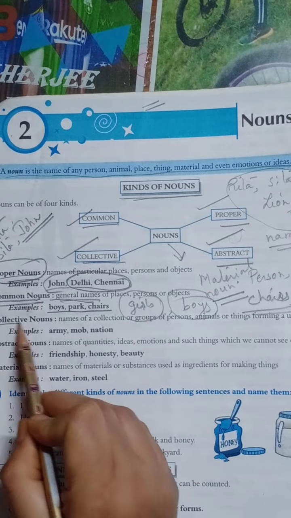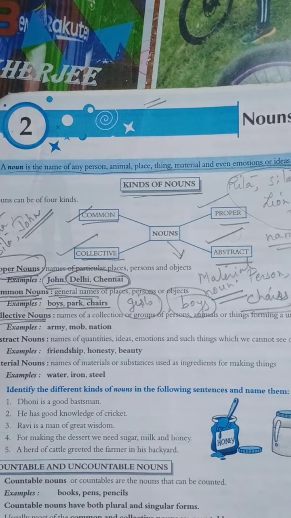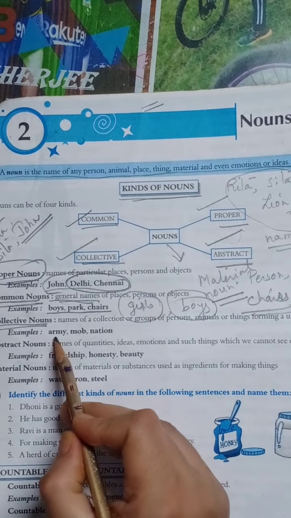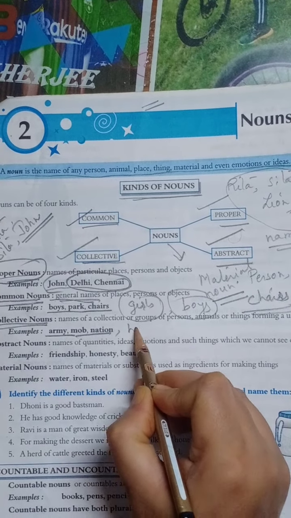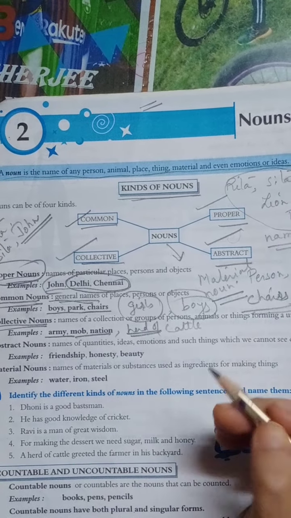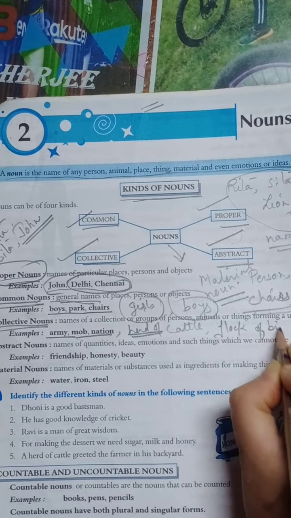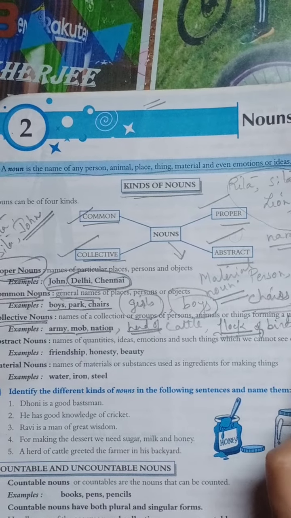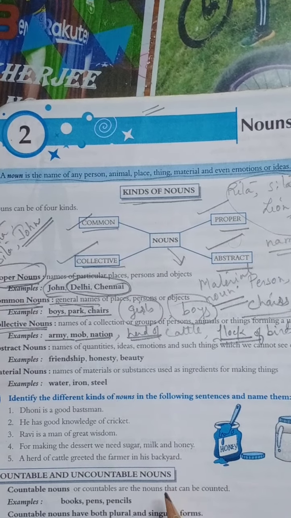Now let us see collective nouns. What are collective nouns? We give a name to a group or a collection of persons or animals or things. We call it collective noun, like army, mob, nation. You can say herd of cattle. Here herd is the collective noun. You can say flock of birds. Here flock is the collective noun because it is showing the collection of all the things together in a group. We call it collective noun.